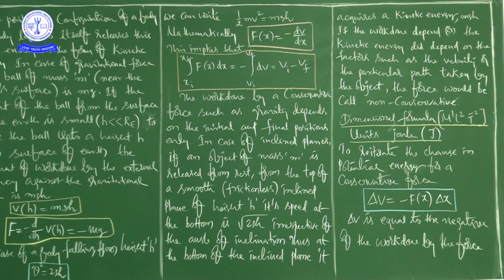Mathematically, F of x is equal to minus dV by dx, right? It's not a new thing, we have already written it in the same class.